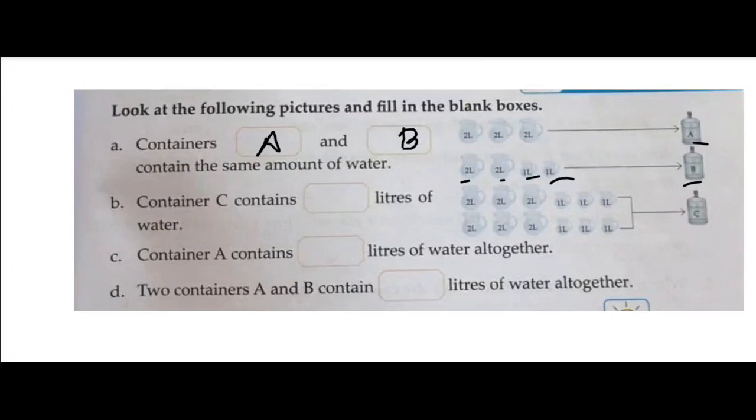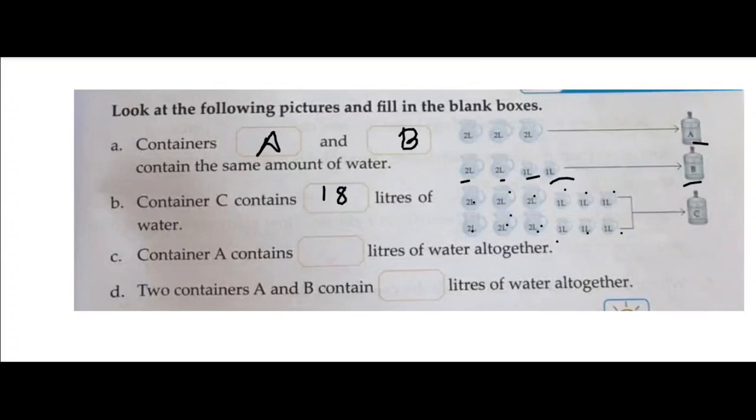Container C contains dash liters of water. Now let us count. 2 liter, 4 liter, 6 liter, 7, 8, 9 liter, 10, 11, 12 liter, 13, 14, 15, 16, 17, 18. So container C holds 18 liters of water.